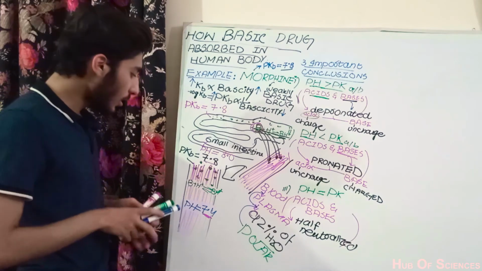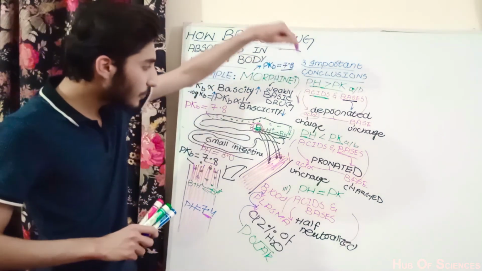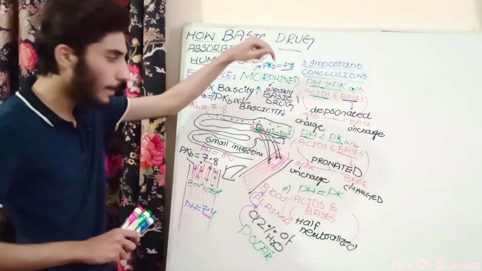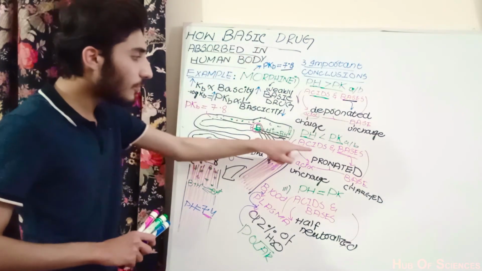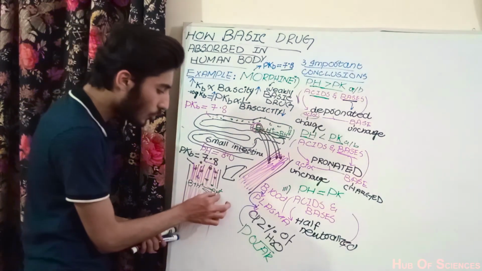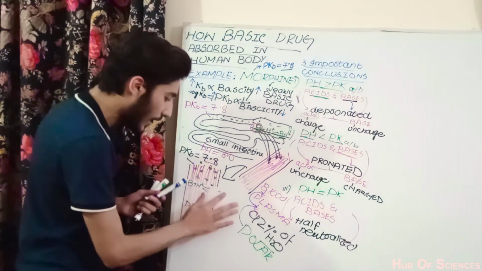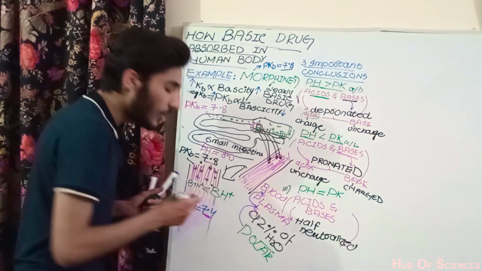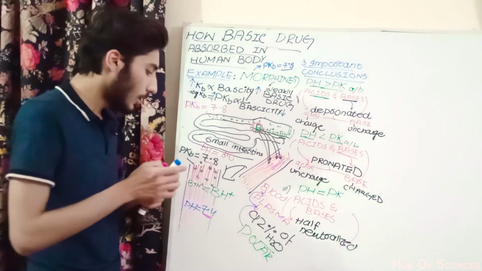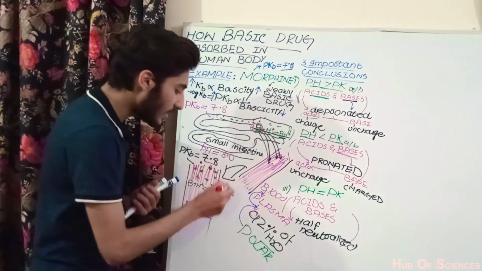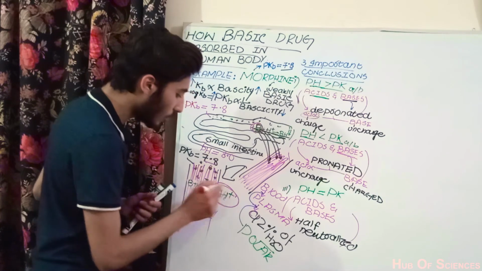So we conclude that when the pH is less than the pKb, or the pKb is greater than the pH, the base will exist more in its protonated form. The protonated form, in which a proton is attached, will be more abundant than the deprotonated form. So it will exist mainly in the protonated form.